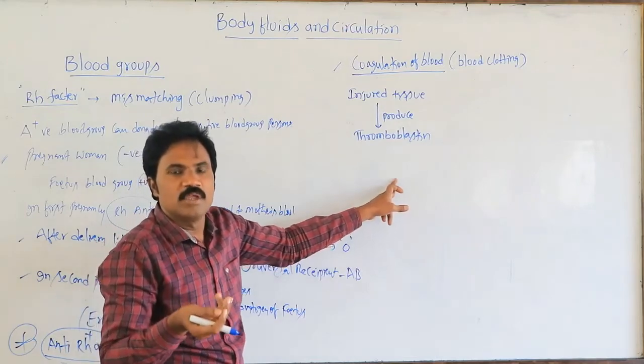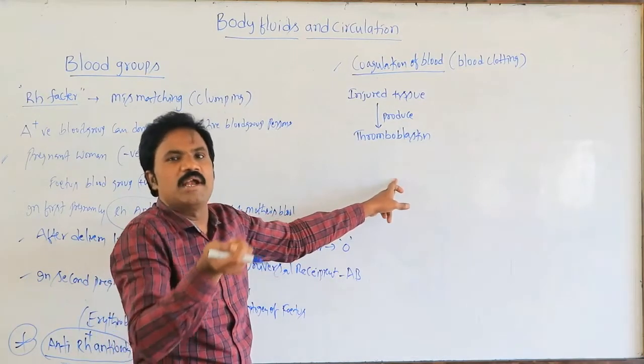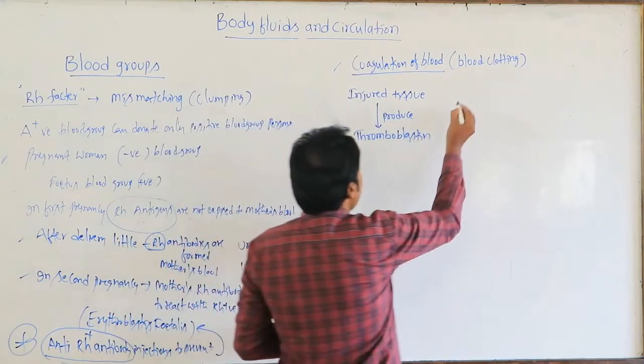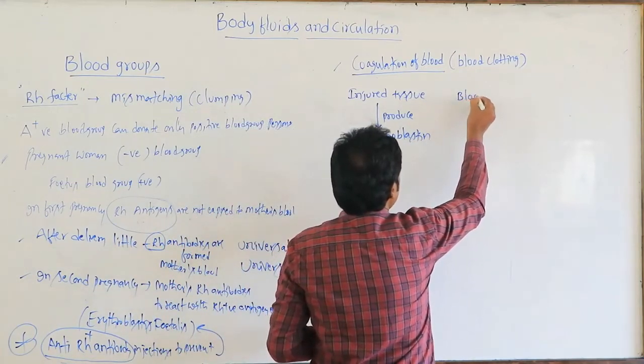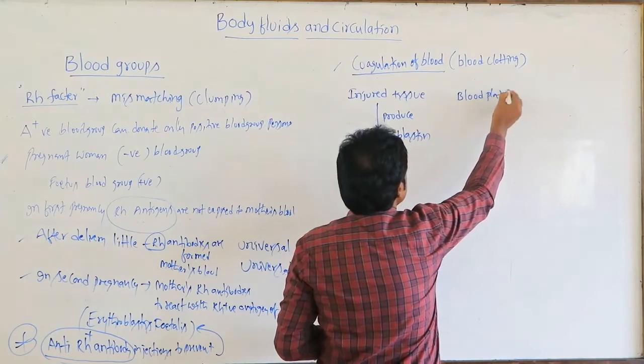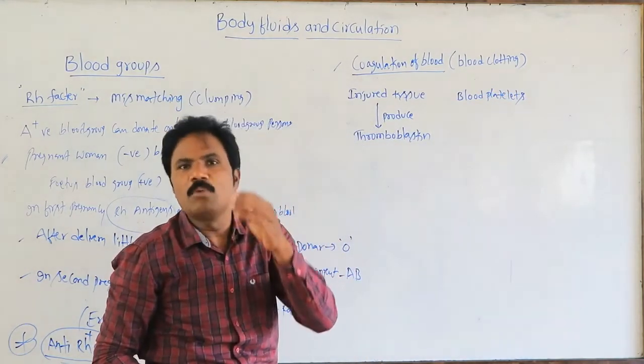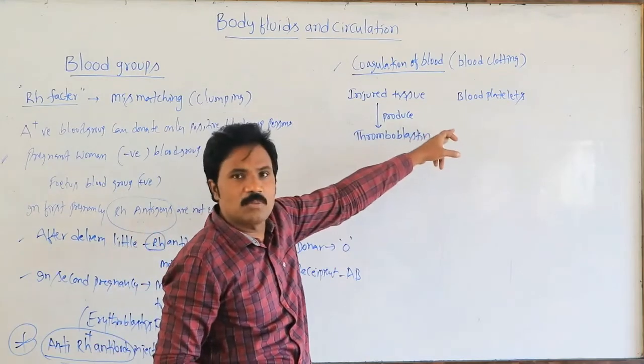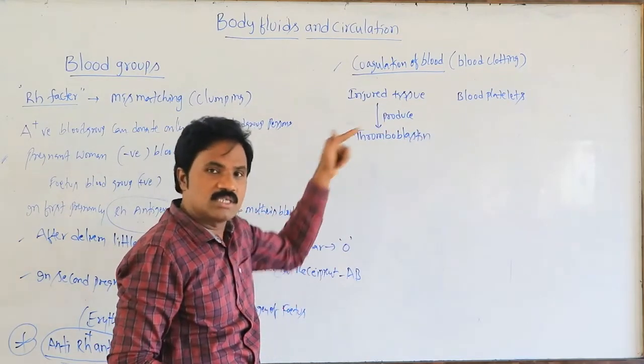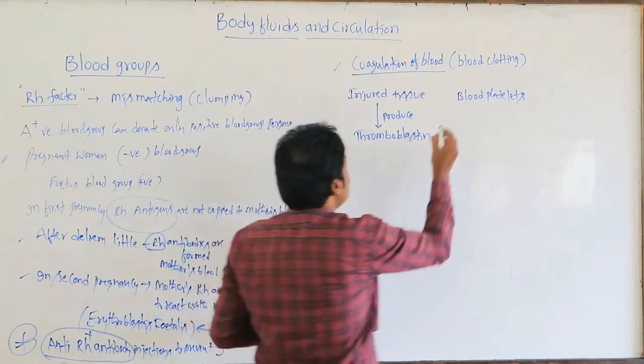At the same time, blood platelets. What is the scientific name of blood platelets? Thrombocytes. We call them thrombocytes, like leukocytes and erythrocytes.